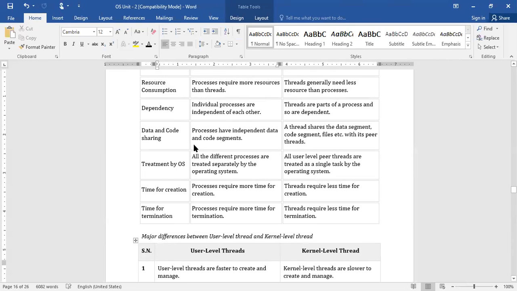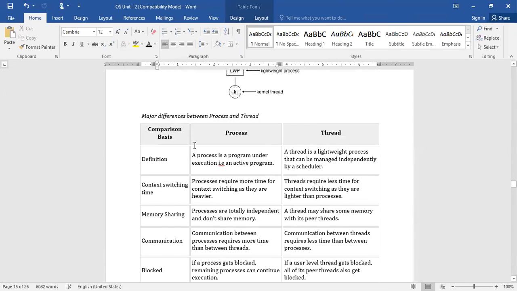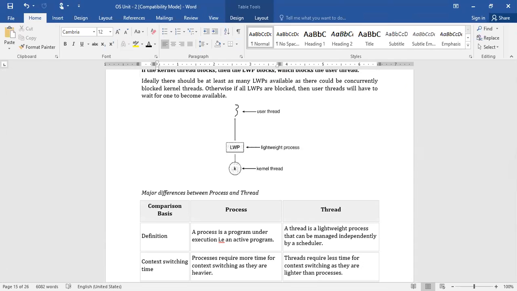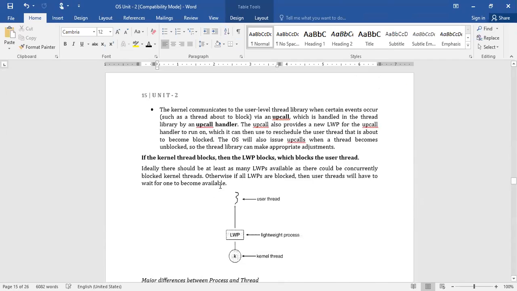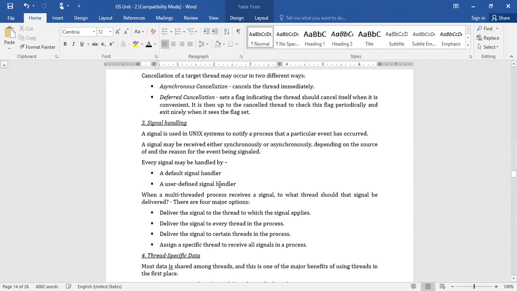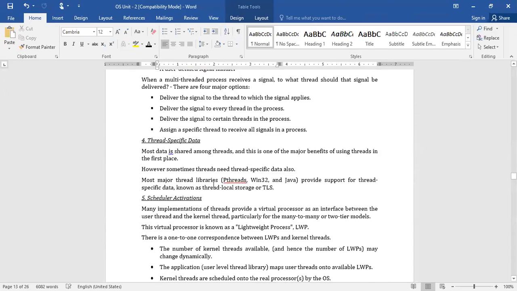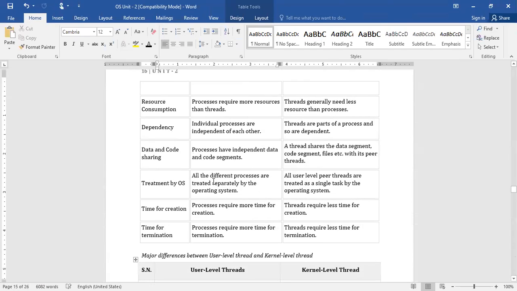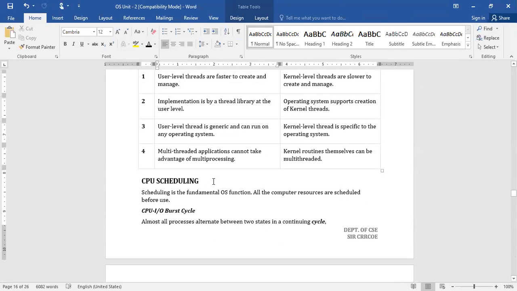Hope you are all clear with this. If you still have any queries about the difference between process and thread, user level threads and kernel level threads, or some of the thread issues, you can ask now. Otherwise, I'll move to the very important concept called CPU scheduling.